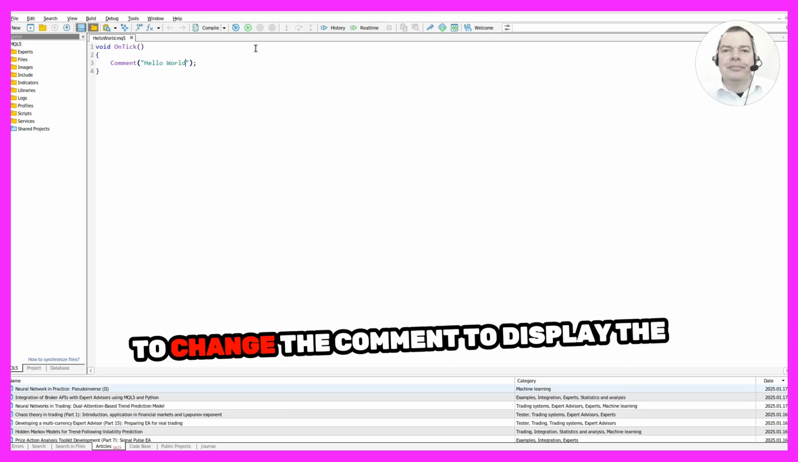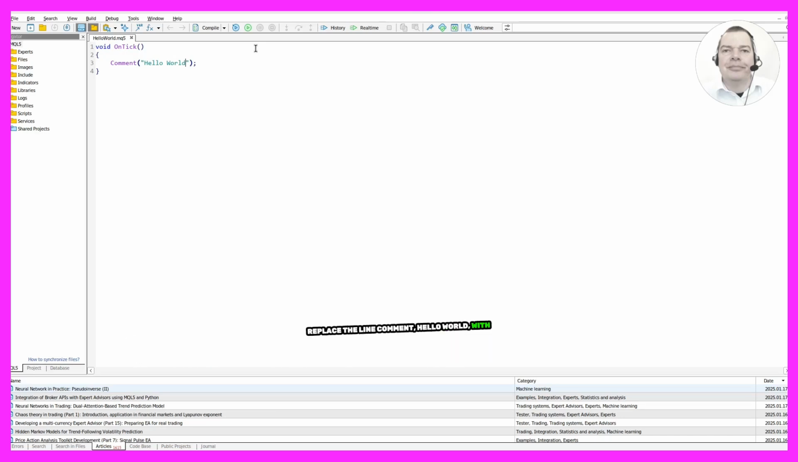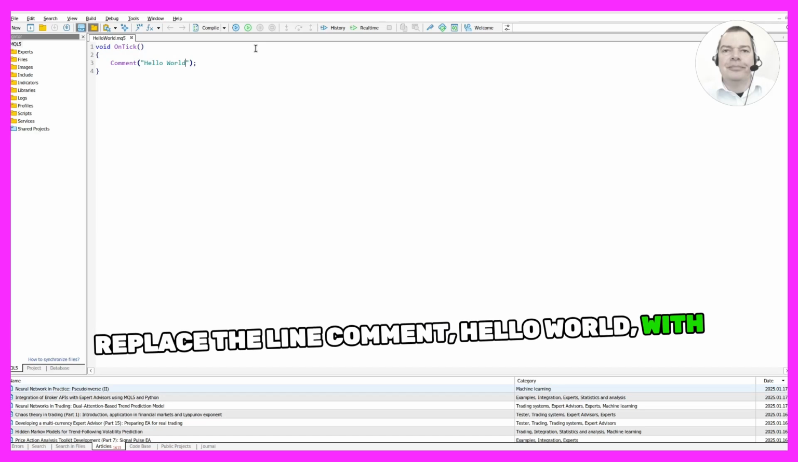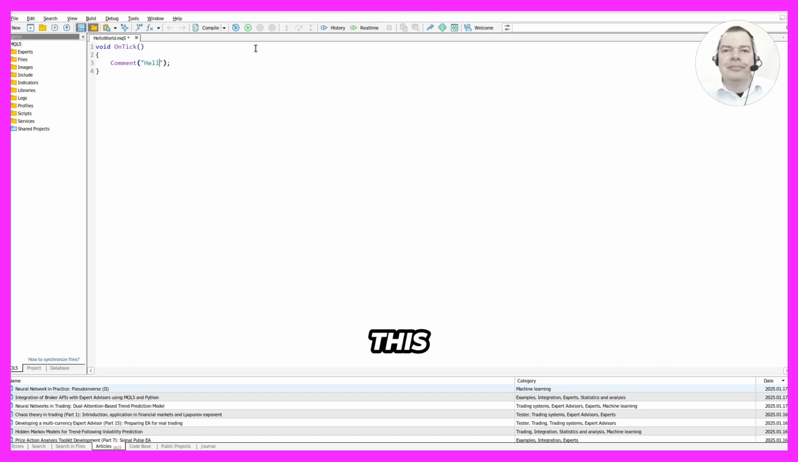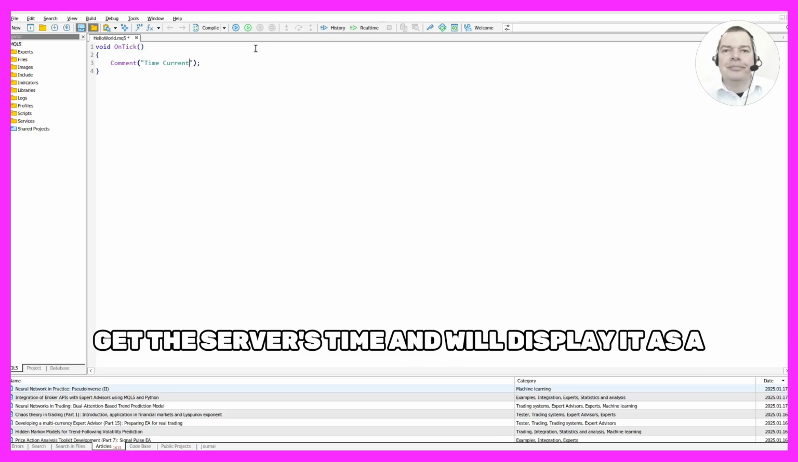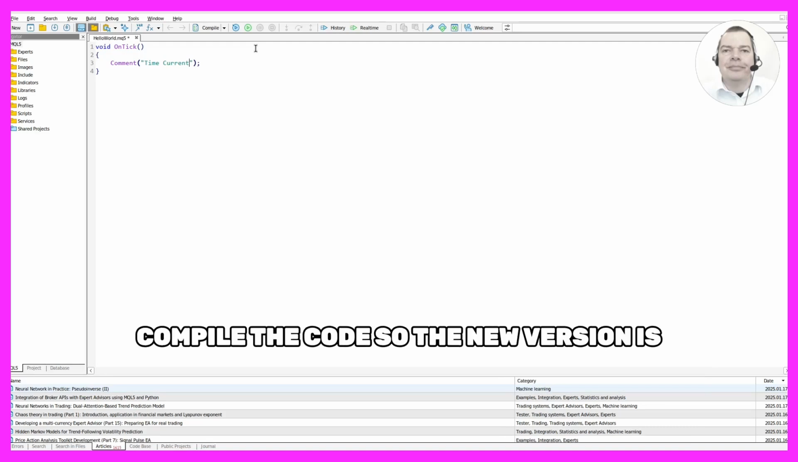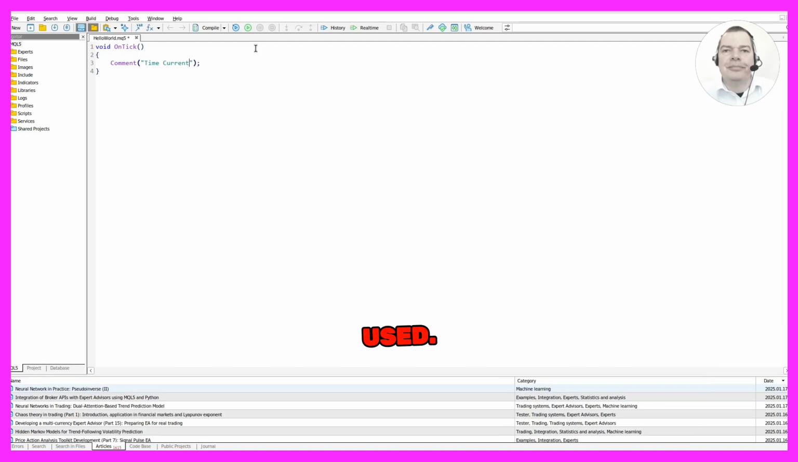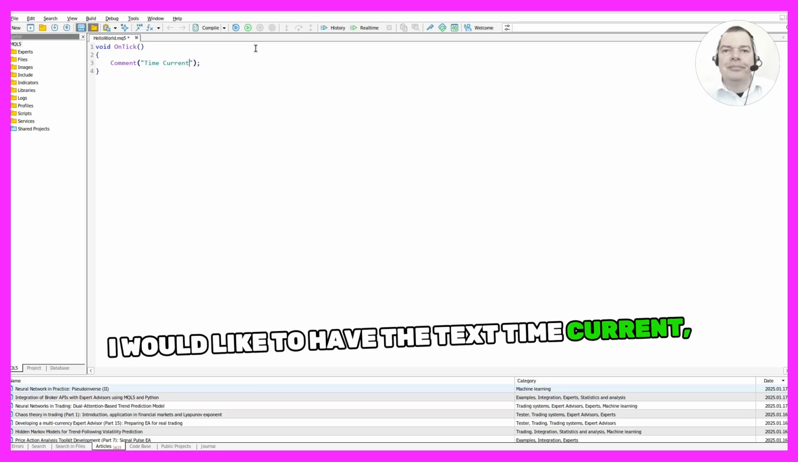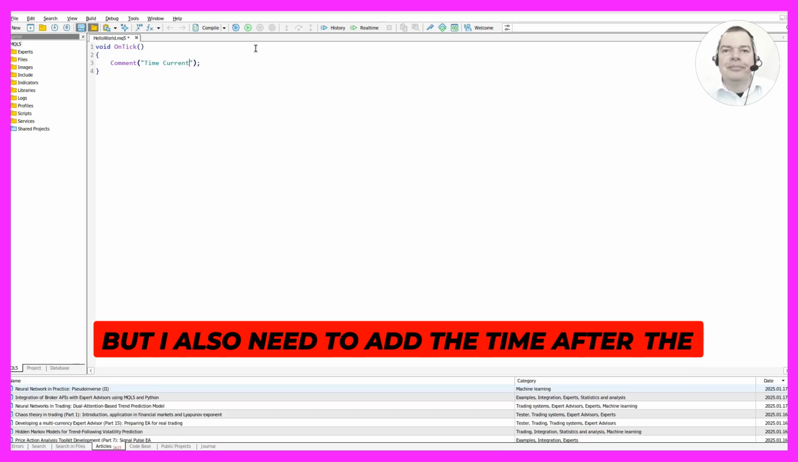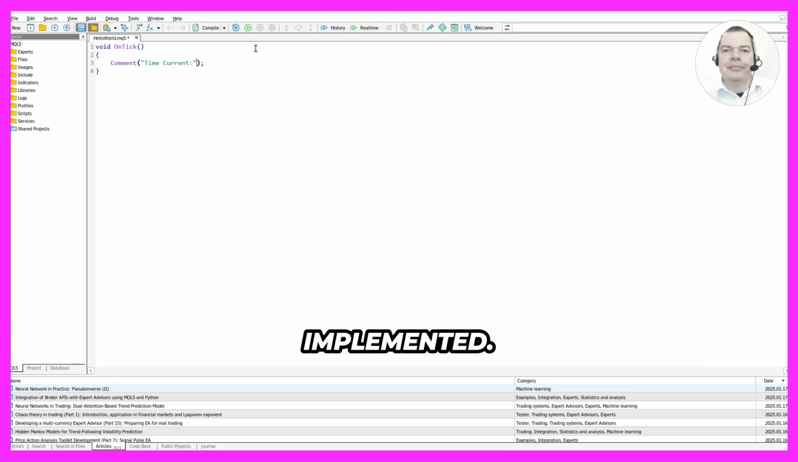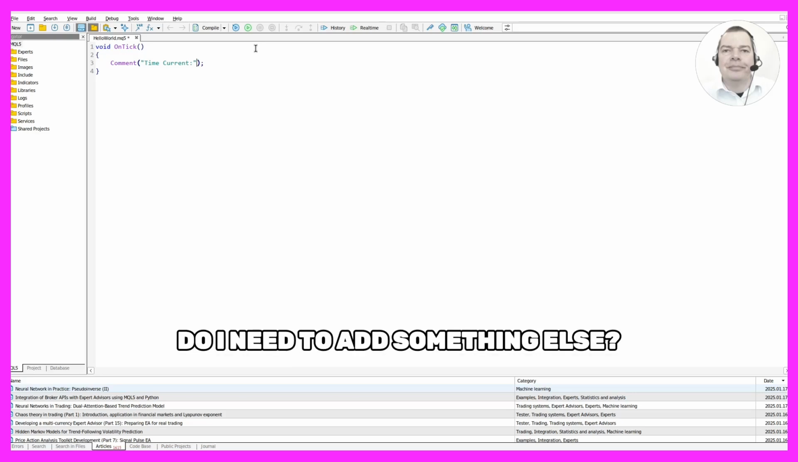All right, to change the comment to display the current time, replace the line Comment("Hello World") with Comment(TimeCurrent()). This will use the TimeCurrent function to get the server's time and will display it as a comment. After you make that change, be sure to compile the code so the new version is used. Does that make sense? I think so. I would like to have the text "Time current", but I also need to add the time after the command that I have already implemented. Do I need to add something else?